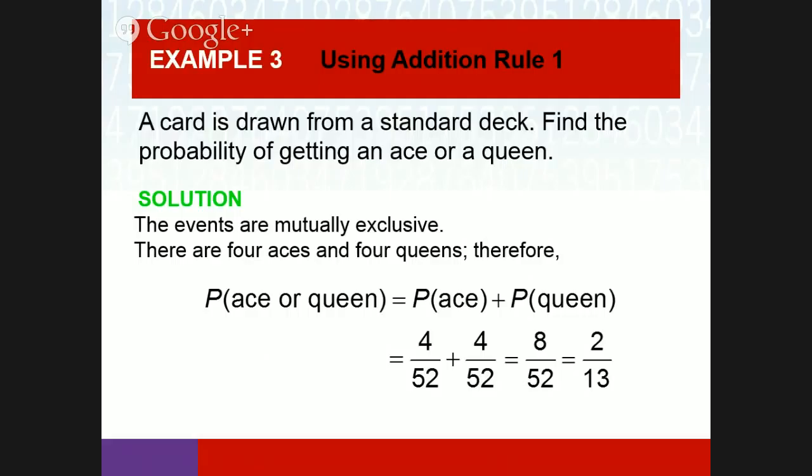So you can kind of count up the cards. How many aces are there and how many queens are there? 4 aces, 4 queens, add that together. There's 8 that fit the criteria, being an ace or a queen, divided by a total of 52 cards. And then algebraically, that simplifies to 2 over 13. You guys see that?